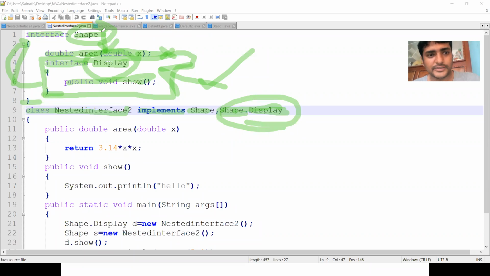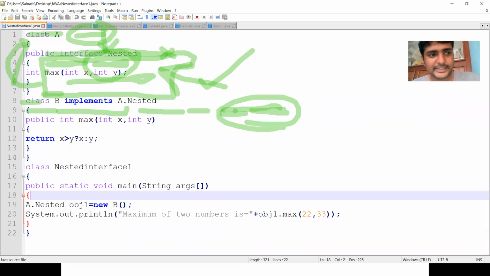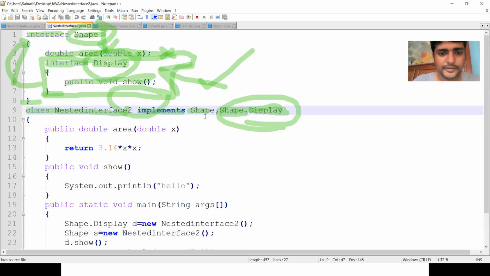In the previous example also, we defined the nested interface as A.Nested; here it is Shape.Display. In this class we have to define all the abstract methods. We have two methods, area and show, so let us define area first.